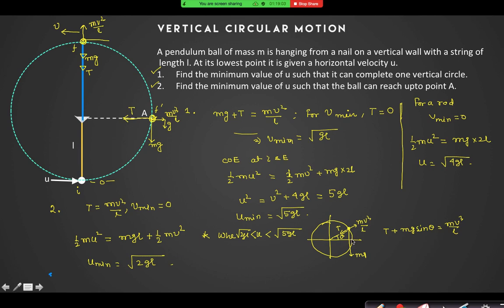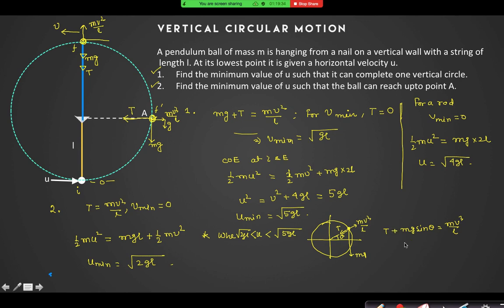So whenever the particle actually crosses this 90-degree angle, tension can never be negative, and v can never be 0. Whenever it crosses greater than 90 degrees, can v be 0 at the maximum point? Because if v is 0, what is the value of tension? Is it positive or negative?